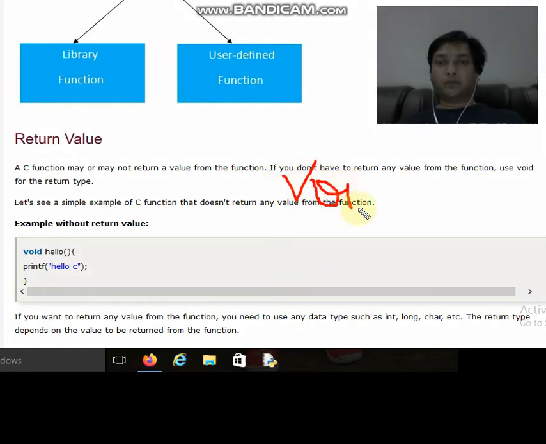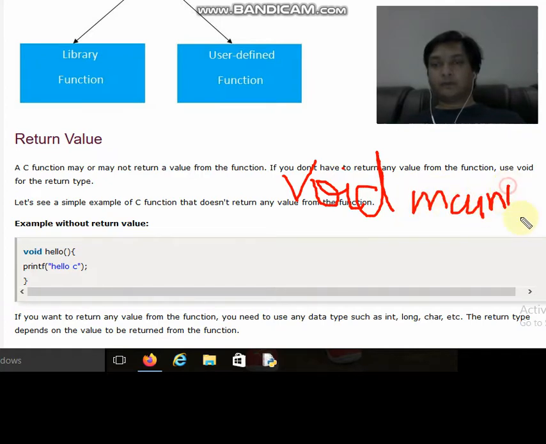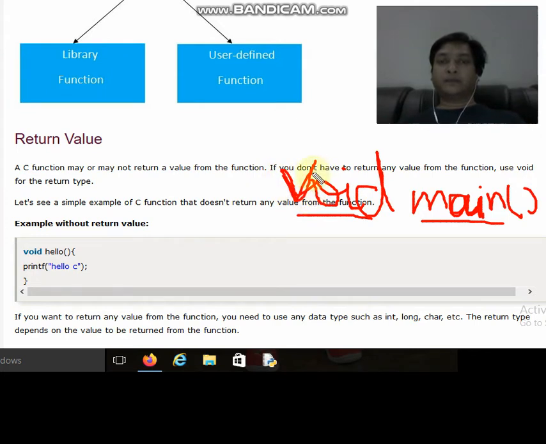void. And void is a keyword which is written for those functions which do not give any output or do not return anything to the calling function. So void is written as a return type against those functions. Suppose main is not returning anything, so many times you have seen that we are writing void before the main. Why do we write void before the main? Because main is a function which does not return anything, so void is written.